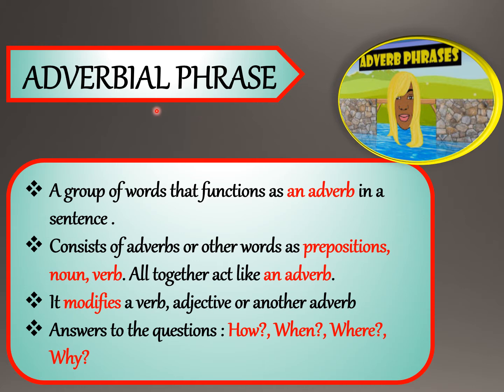Again, as the name suggests, the head word is going to be an adverb. A group of words that functions as an adverb in a sentence is an adverbial phrase. The adverbial phrase may have other words apart from adverbs, and the other words can be a preposition, noun, or a verb. Altogether, it performs the function of an adverb.